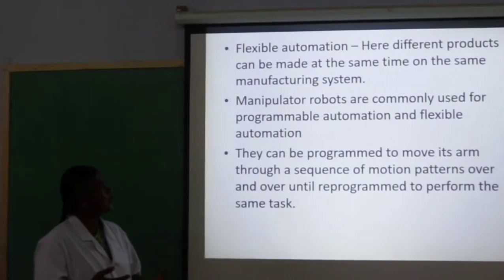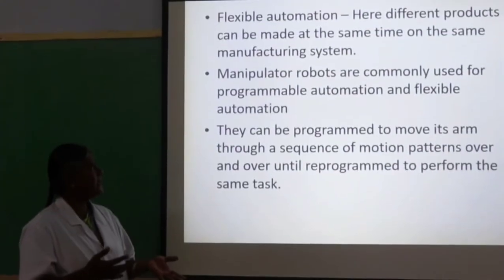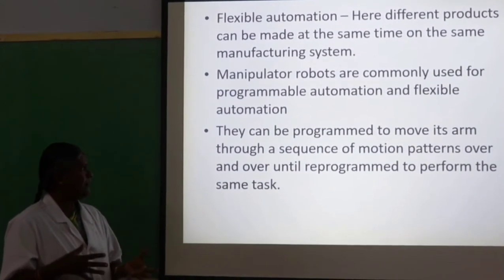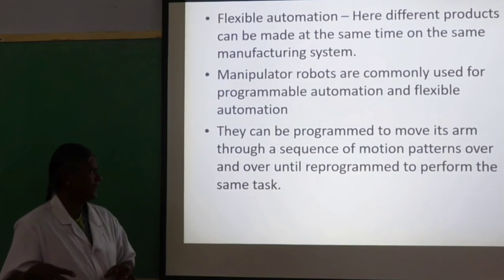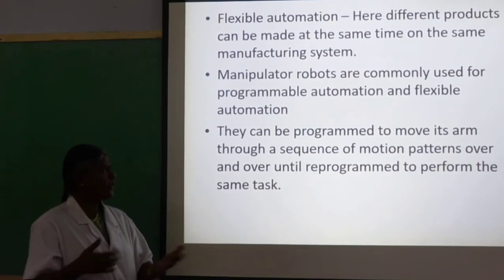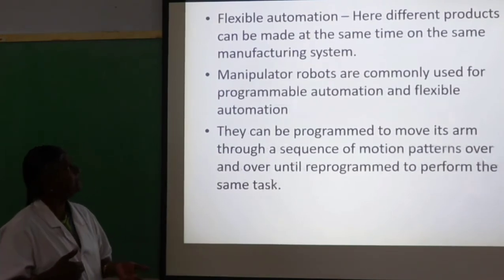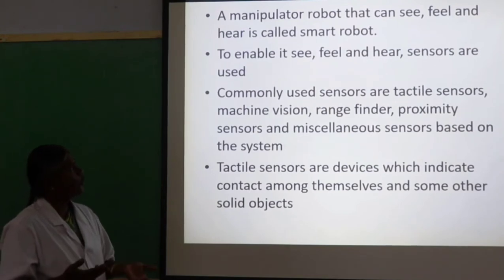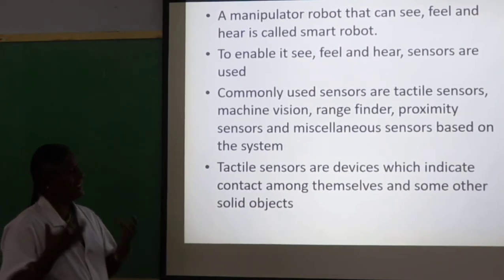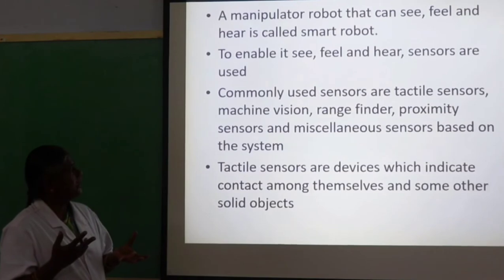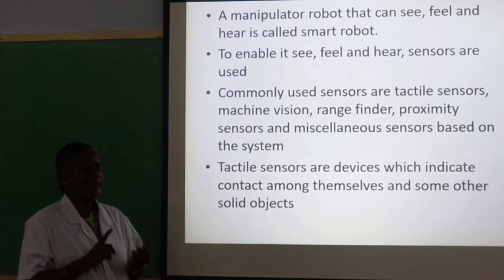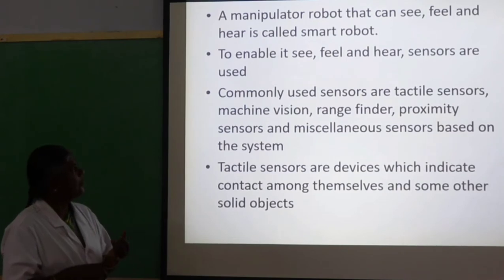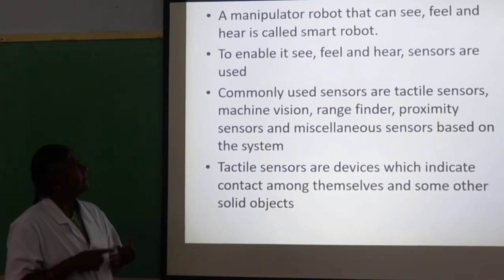Manipulator robots are commonly used for programmable automation and flexible automation. They can be programmed to move their arm through a sequence of motion patterns until reprogrammed to perform another task. Next slide. A robot that can see, feel and hear is called a smart robot. So there are three types: dumb robot, clever robot and smart robot. The smart robot can see, feel and hear; sensors are used.